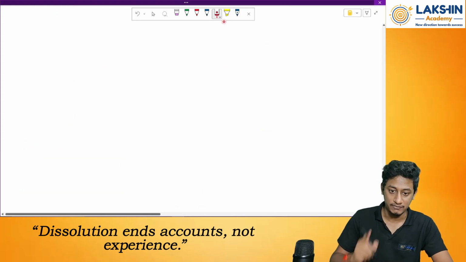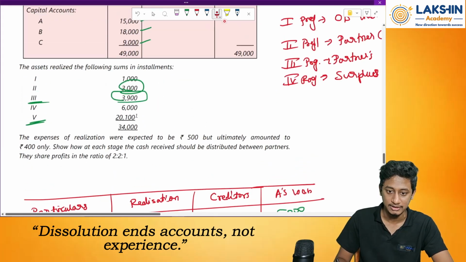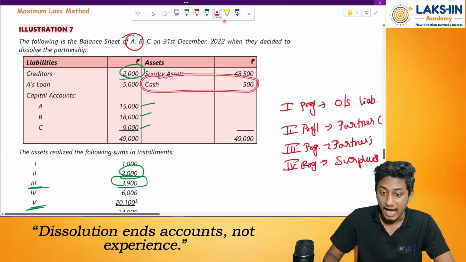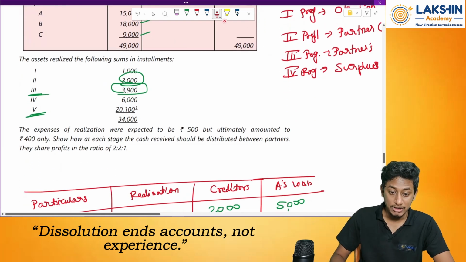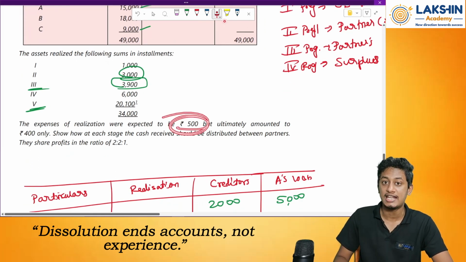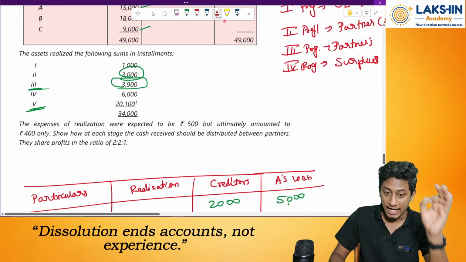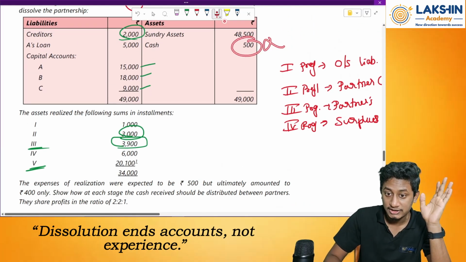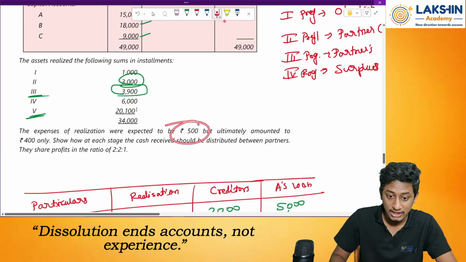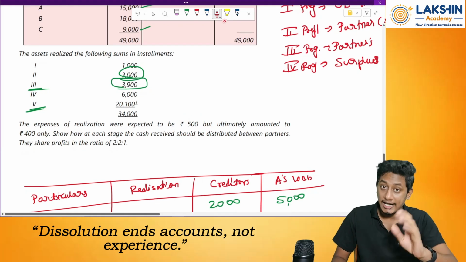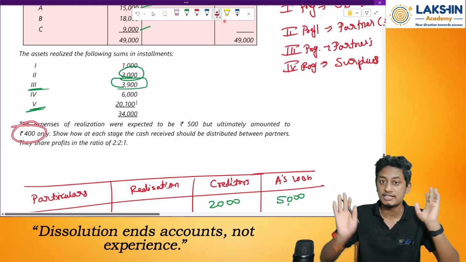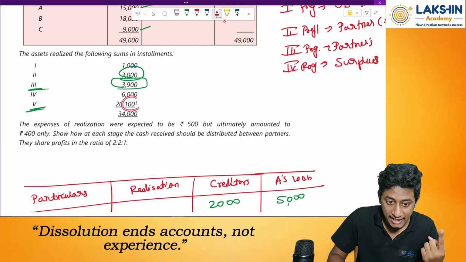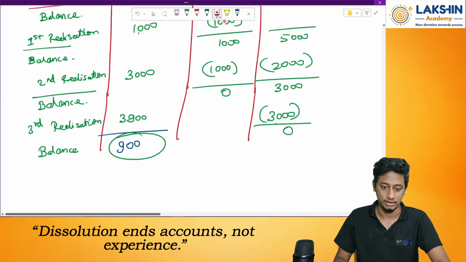See, in the previous question, one thing I forgot to mention to you is that we have cash there also. But I have not used this cash. Why? Because I am supposed to pay the realization expense. So what did I do? I did not use this; I used it towards the realization expense. And then I came to know that only 400 rupees is required. So what did I do with the 100 rupees? I added it over here. Clear? Got it. Okay, now let's start over here.